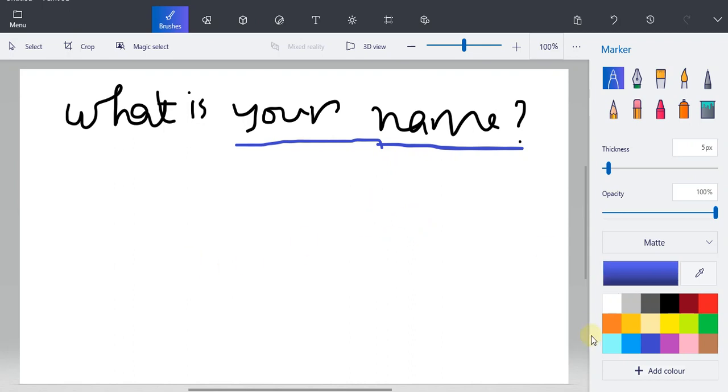But this part is also important. If you don't know the initial part of the question, it will be difficult for you to answer, because only if you remember your name, then it is ambiguous. As I gave you the example, say I change my name every day. So whether the question was what was my name yesterday, or what will be my name tomorrow, or what is my name today.